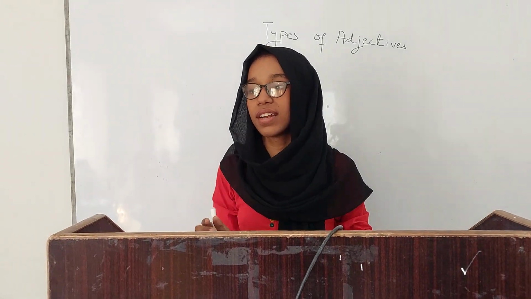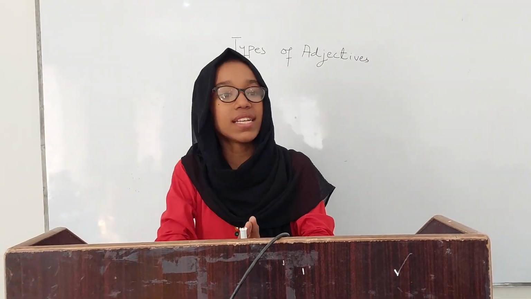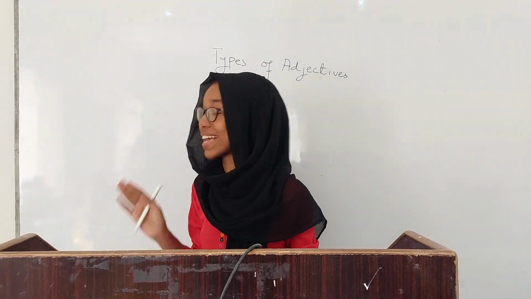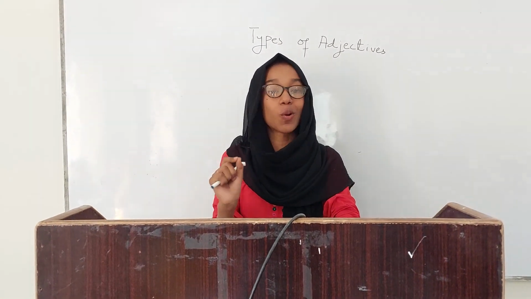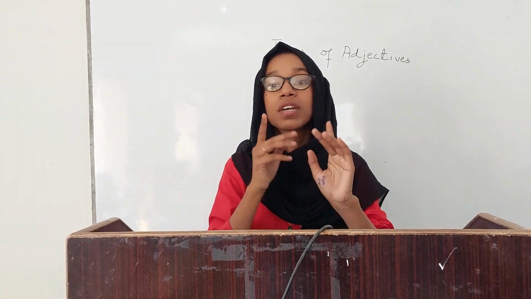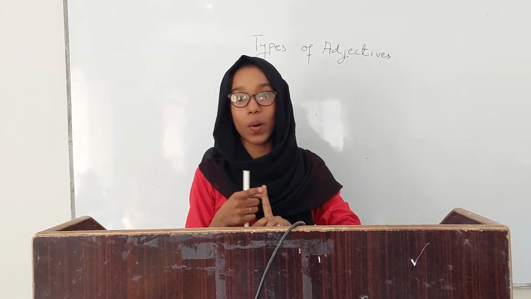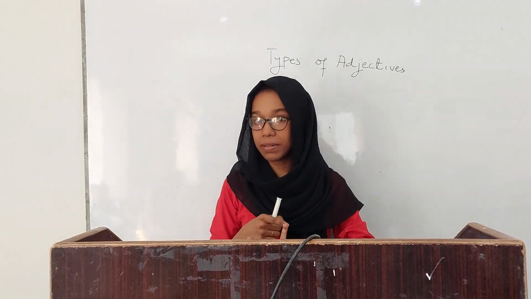Greetings from Tahzeeb, and today my presentation topic relates to grammar, and the name of the topic is adjective and their types. So firstly, we have to know what the definition of adjective is. Adjective is a word which qualifies a noun. It means that an adjective is a word that tells the quality, quantity, number, size, shape, and color of a noun. Okay? Quality, quantity, number, shape and color of a noun.